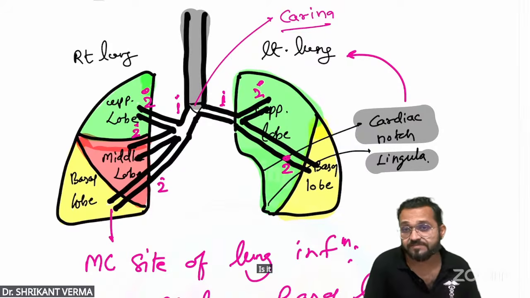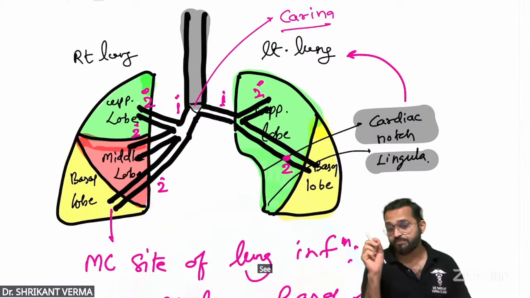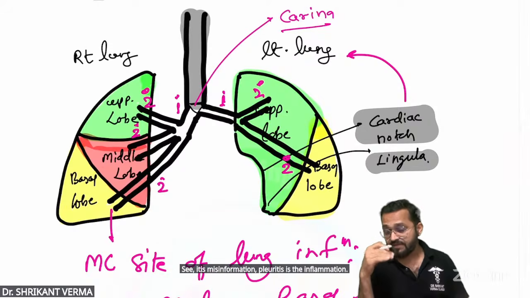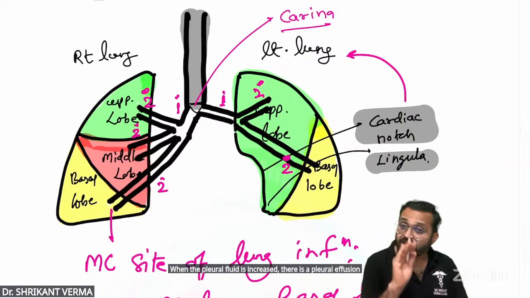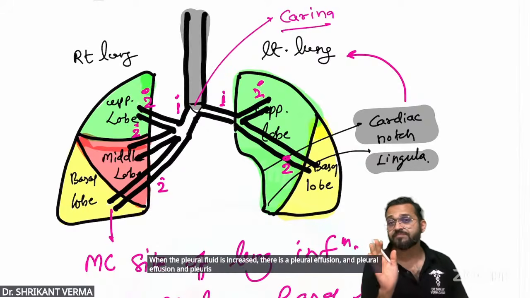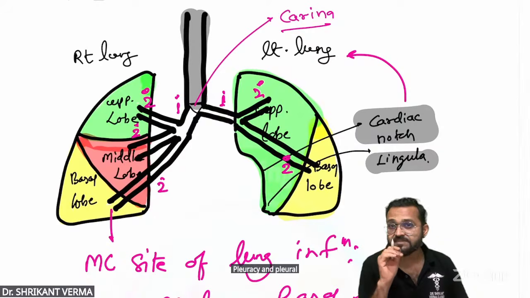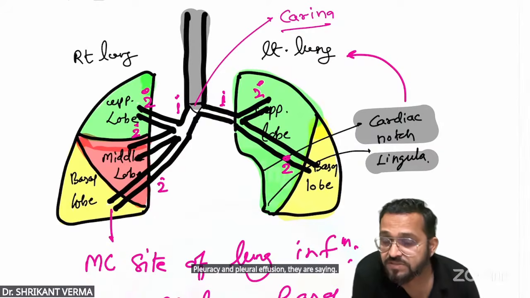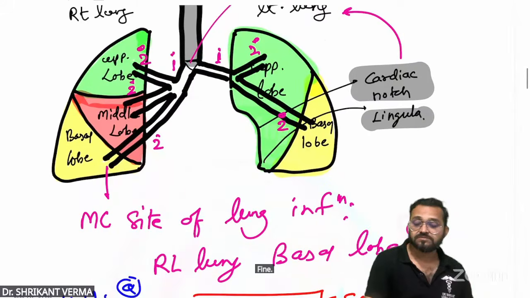Is it clear, everybody? See, itis means inflammation. Pleuritis is the inflammation. When the pleural fluid is increased, there is a pleural effusion, and pleural effusion and pleurisy are same. Pleuritis is different. Pleurisy and pleural effusion, they are same.